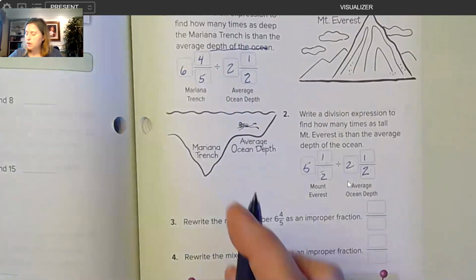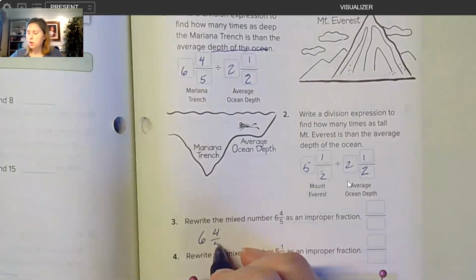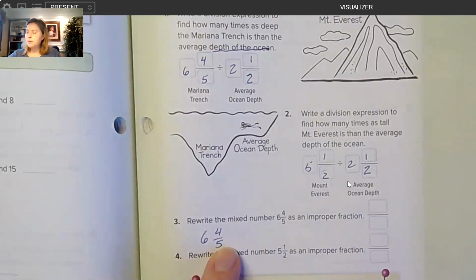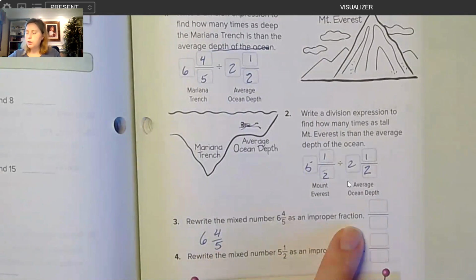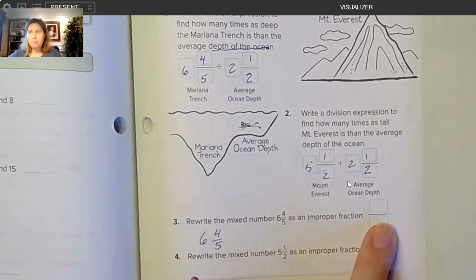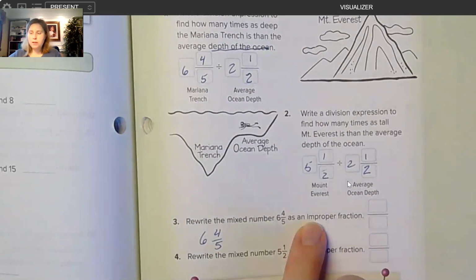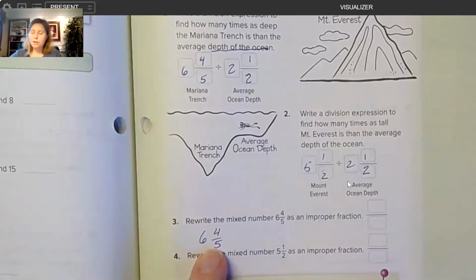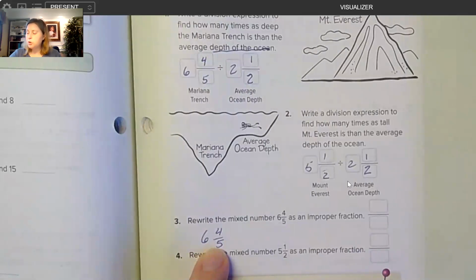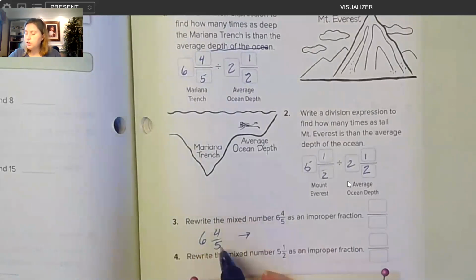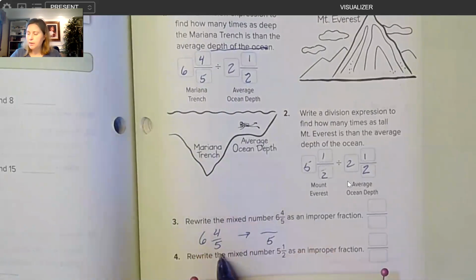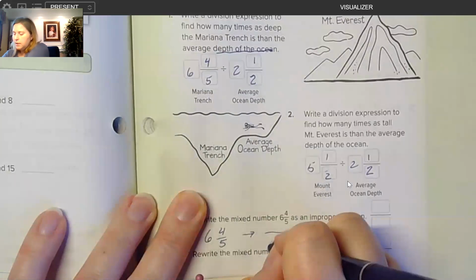6 4/5 is called a mixed number. It's called mixed because it has a whole number and a fractional part. If we want to write it as an improper fraction, we want only a numerator and denominator. It's improper because our numerator is going to be bigger than the denominator anytime we have a fraction that's larger than 1, which we do. This one's almost 7. To change from a mixed number to an improper fraction, there's still fifths. These are the pieces, the size of our fractional piece. Let me make my 5 a little neater so it doesn't look like a 6.